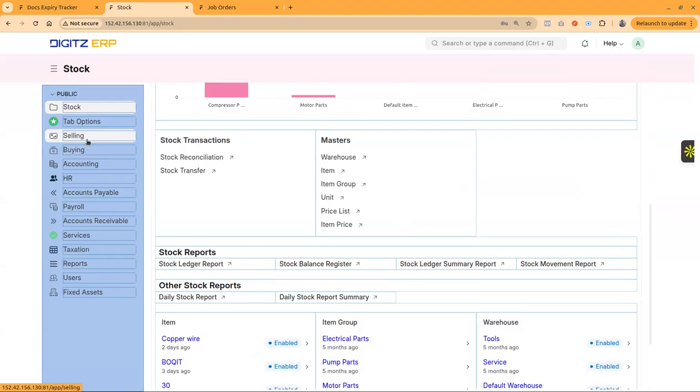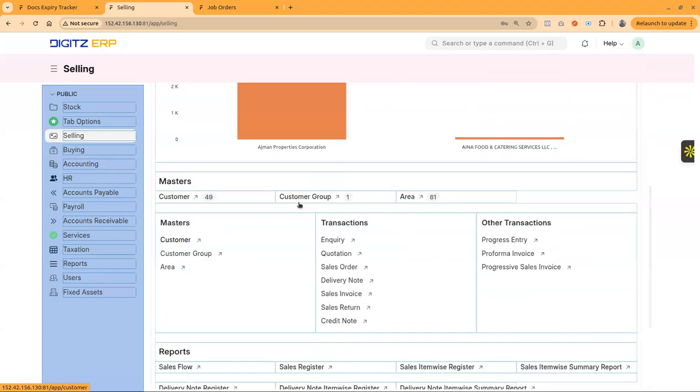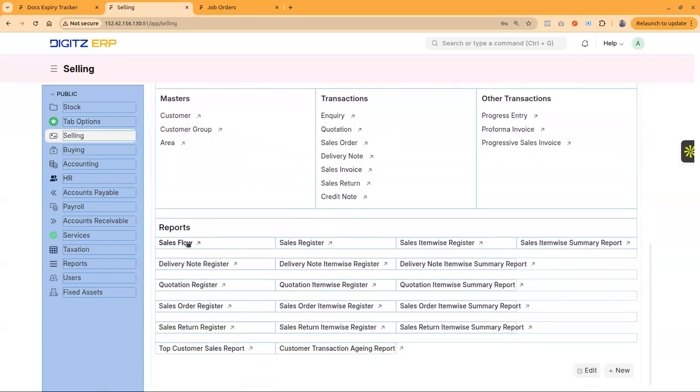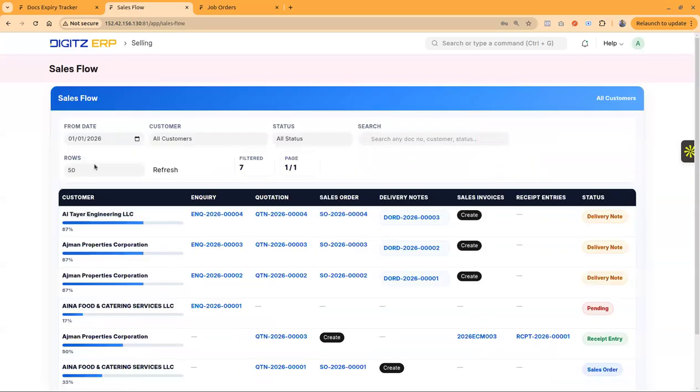And then when coming to the selling module, we have the option to start with the inquiry, then quotation, sales order, delivery note, sales invoice, return, and credit note. All these features are available. And we have an option for the sales flow as well. The sales flow gives a very convenient way of executing the sales flow. For a particular flow of sale, we'll be able to track and create additional documents within the same window.